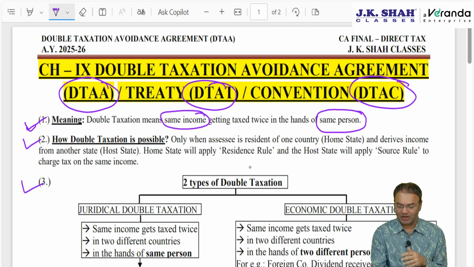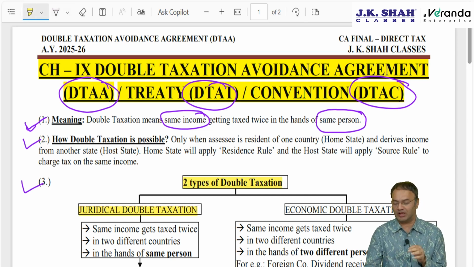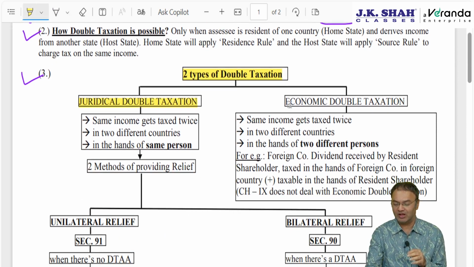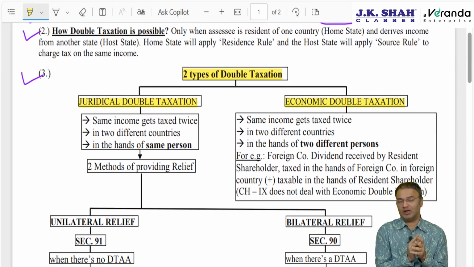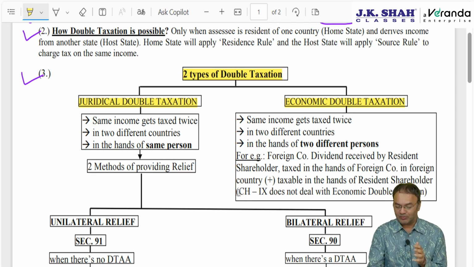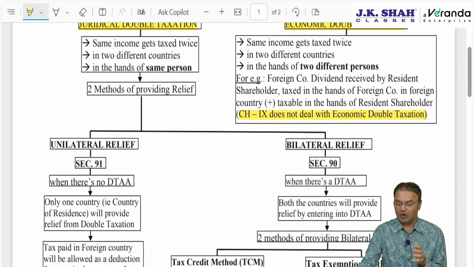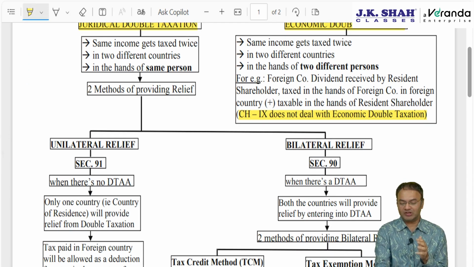There are two types of double taxation. Before we proceed further, which two types? One is juridical double taxation, which is considered a genuine double taxation or a real double taxation. Second is economic double taxation. If it is economic double taxation, then this chapter does not apply. Chapter 9 does not deal with economic double taxation. We know about it. So what is economic double taxation? What is juridical double taxation?